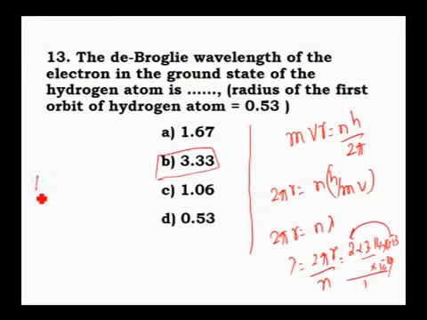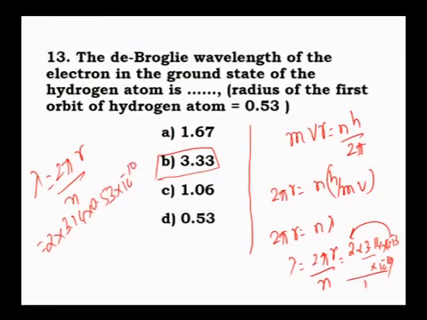Anyway, lambda will be 2 into pi into r divided by n, correct? That is equal to 2 into pi, which is 3.14, radius is 0.53, actually angstrom, 0.53 into 10 to the power of minus 10, divided by the first orbit, n equal to 1. So 0.53 into 2 is approximately 1. 1 into 3.14 is 3.14. Therefore the answer is 3.14 angstrom, and the nearest answer is 3.33 angstrom. Actually it's angstrom, the radius of first orbit is 0.53 angstrom.